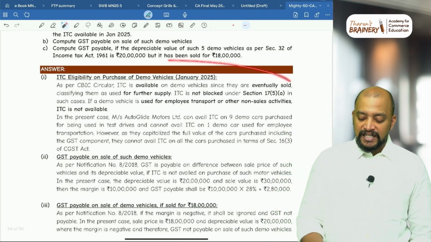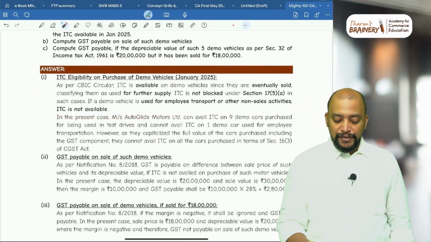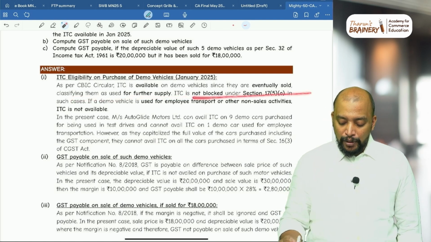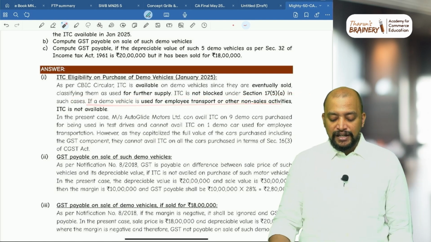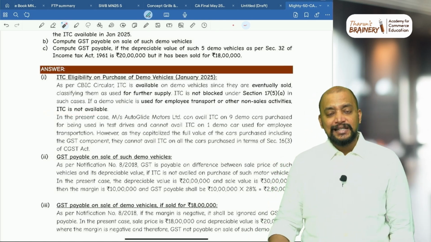So first, as per the CBIC circular, ITC is available on demo vehicles. Since they are eventually sold, classifying them as used for further supply, ITC is not blocked. In such a case, if a demo vehicle is used for employee transport and other non-sale activities, ITC is not available.